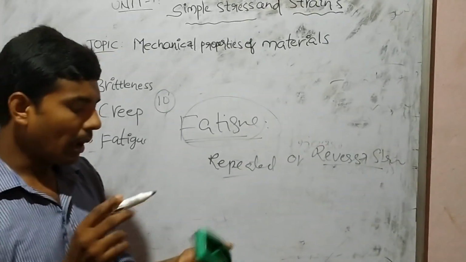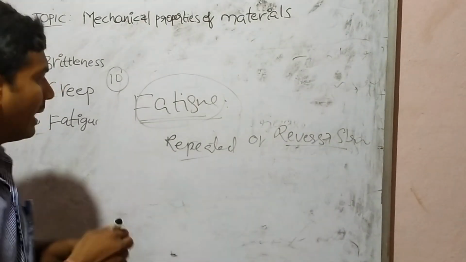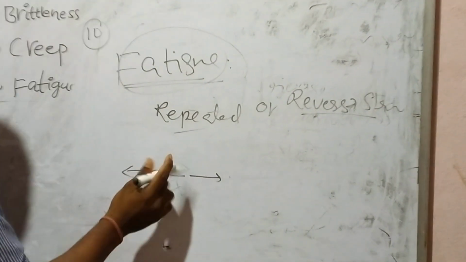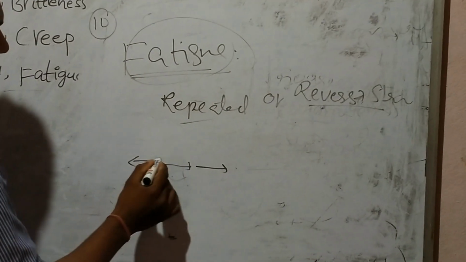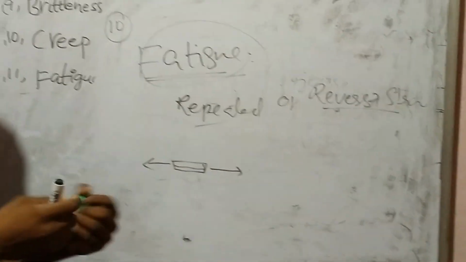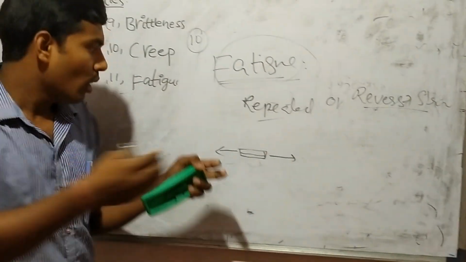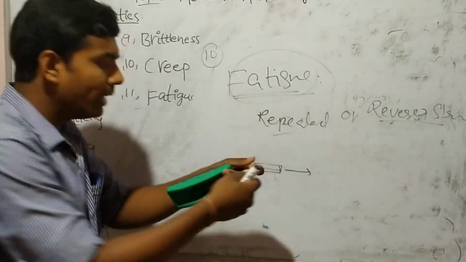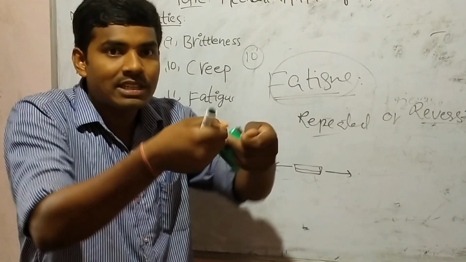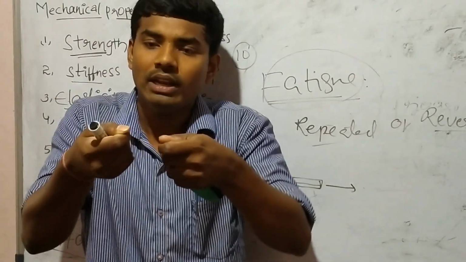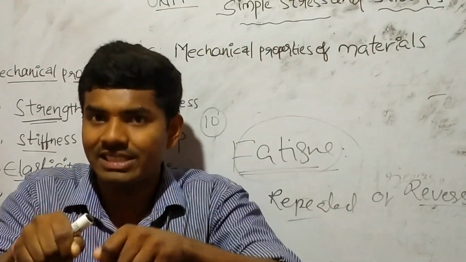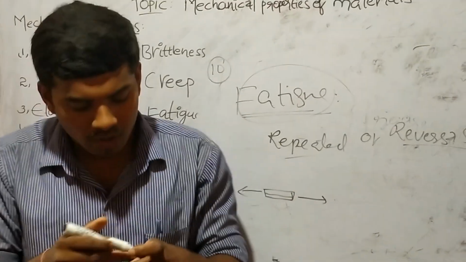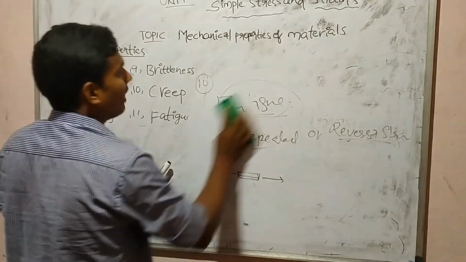Suppose you take a binding wire. We apply load on both sides, it cannot break. We apply compressive load on both sides, it cannot break. But once we twist it with repeated or reversal stresses, it automatically breaks. That loading is called fatigue. So this property is called fatigue.